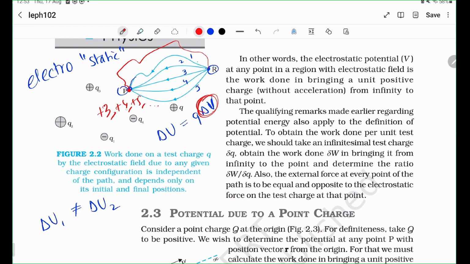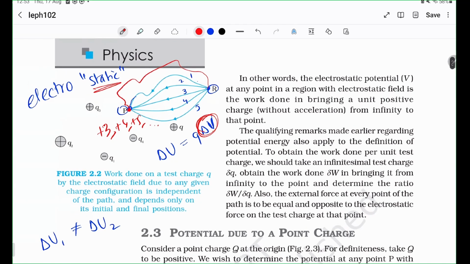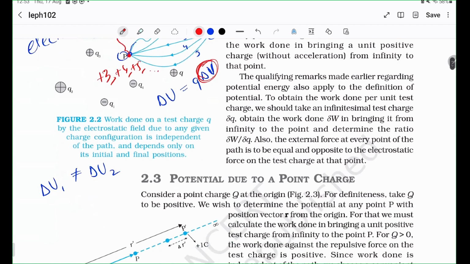And there's no point in a point which has an infinite number of possible potentials. So it would make no sense to define something called a potential in that case. That's why only for the electrostatic field, because it's conservative, all the delta U's are the same. Because of that, you can equate all of these delta U's to the same Q times delta V. That's why you have the same delta V between 2 points.